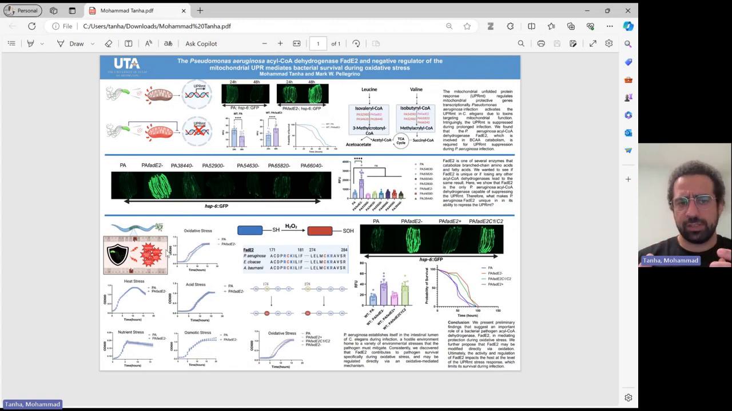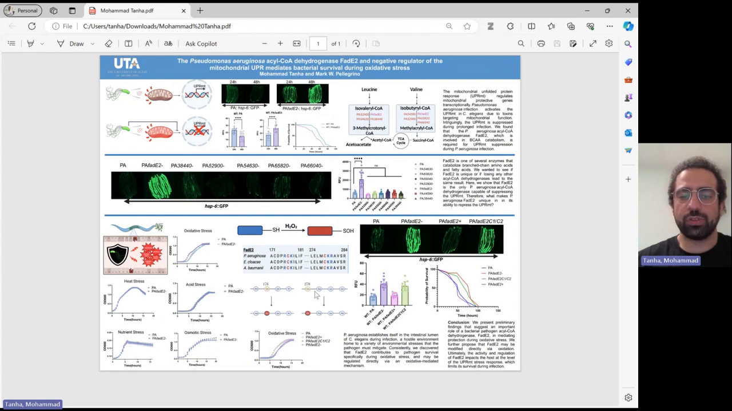So, first of all, let's talk a little bit about how oxidative stress, for example, hydrogen peroxide, can alter protein function. Cysteine sites in proteins can react with, for example, hydrogen peroxide and be sulfonylated, and this sulfonylation can alter the function of the protein. So, interestingly, FadD2 has two conserved cysteine sites that have the potential to be sulfonylated.